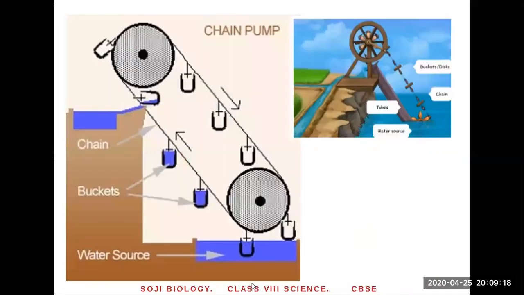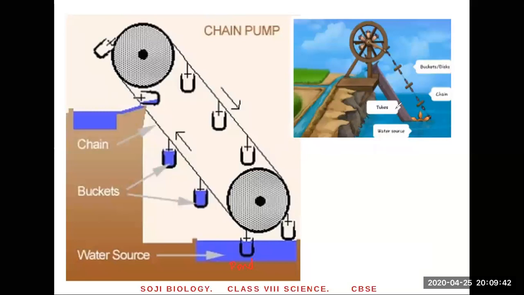That's another. It's called chain pump. There are very good videos on YouTube on chain pumps. In chain pumps, this is a water source. Maybe it's a pond. From here, you want to pump the water to this upper level. So here you can see on a chain, they put the buckets. And as the chain keeps rotating, what will happen?